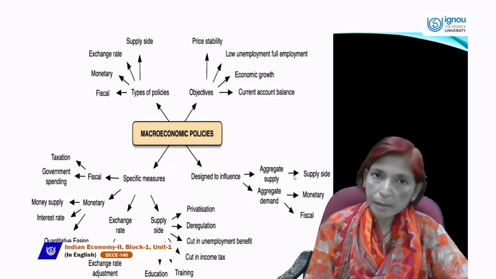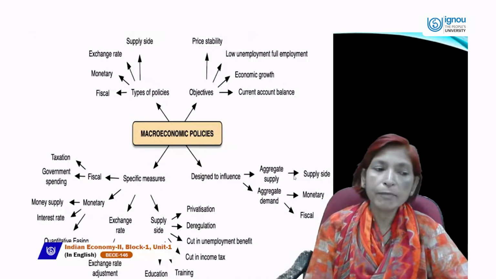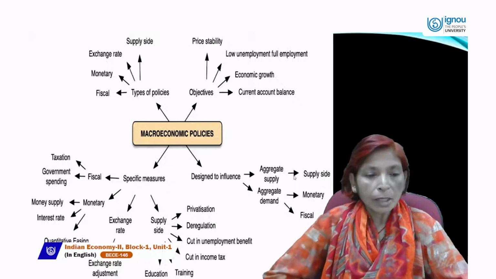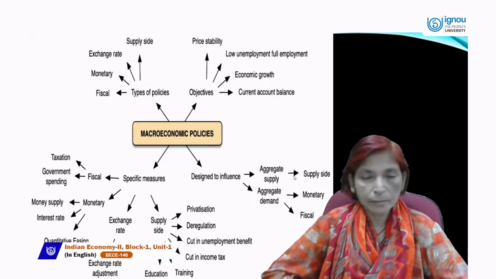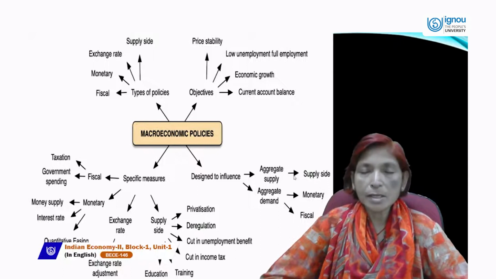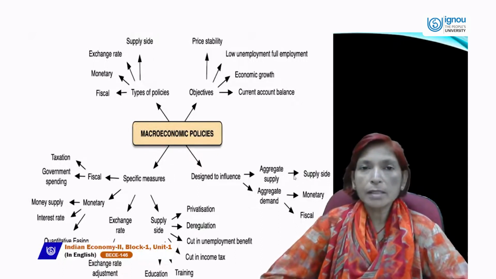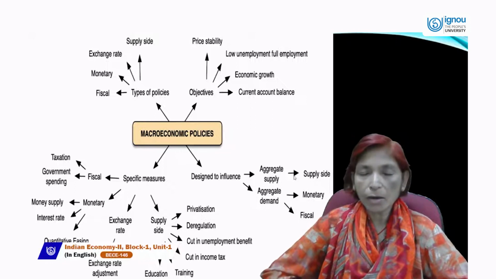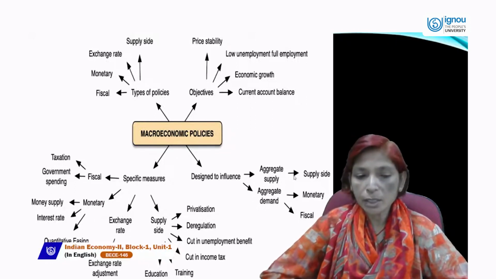Next is monetary policy. In monetary policy, the main specific measures are money supply, interest rate, and quantitative and qualitative instruments, which we will discuss in detail. Third is exchange rate. In this, exchange rate adjustment will be followed by the government. You know that the exchange rate is the rate at which one country's currency can be converted into another country's currency. So the exchange rate should be stable, or the exchange rate must be adjustable.